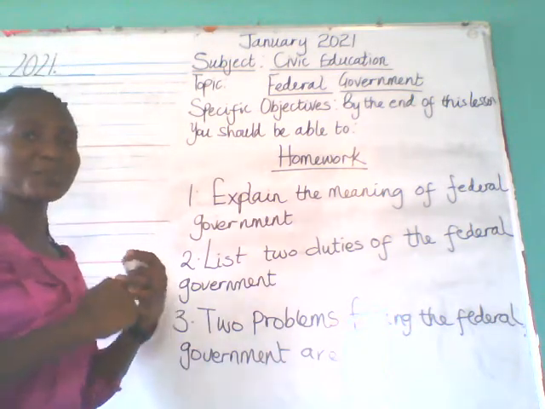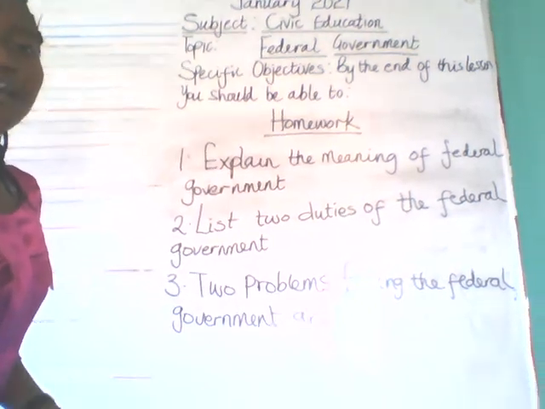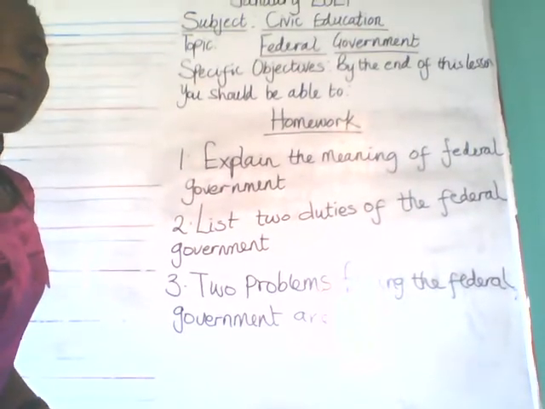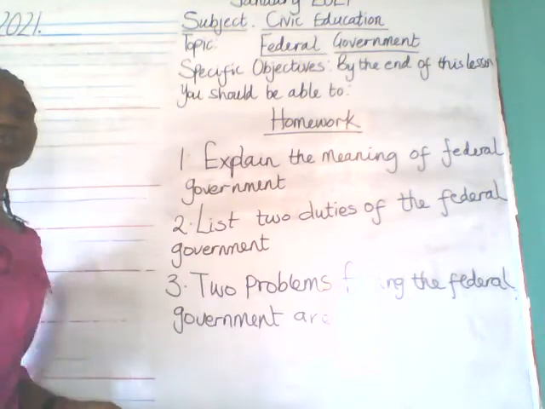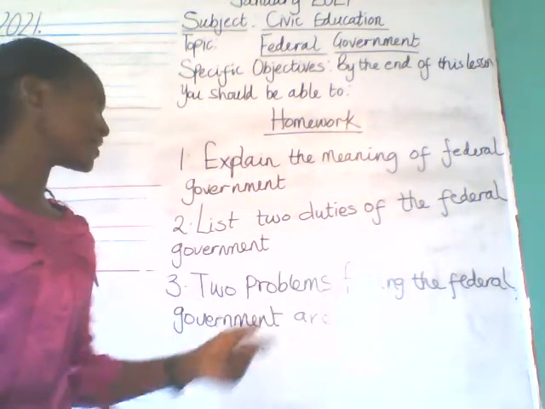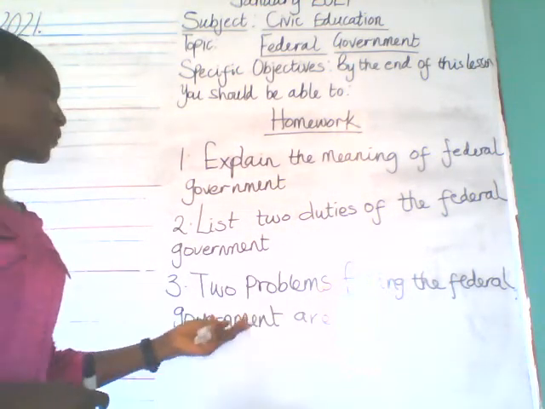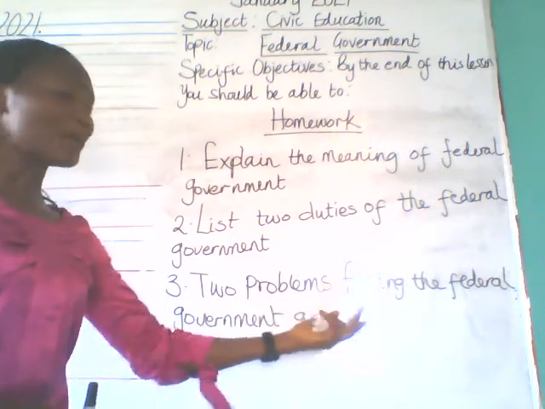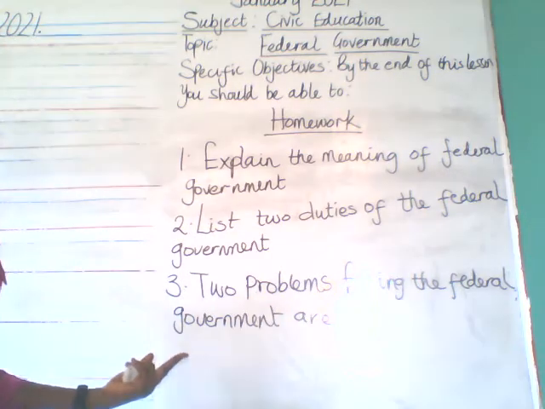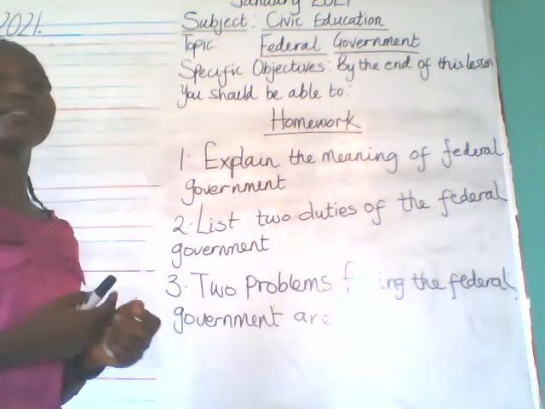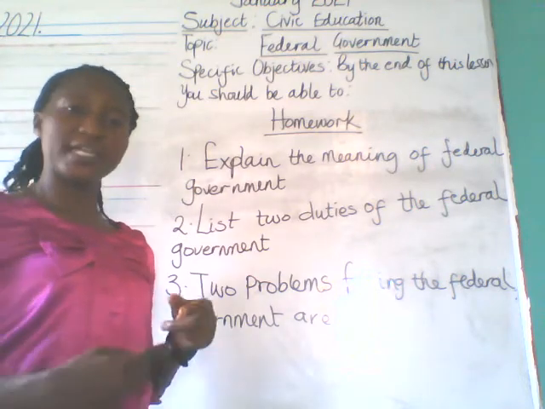Number one, explain the meaning of federal government. Number two, list the duties of federal government. What are their duties? And number three, two problems facing the federal government are. What are the problems we said during the course of our teaching and learning?